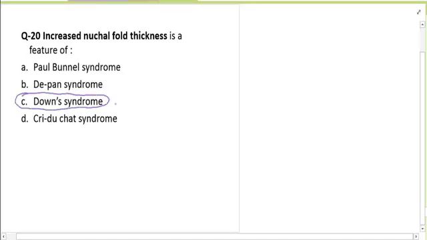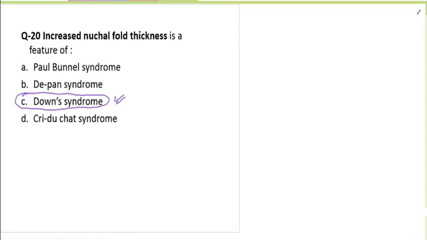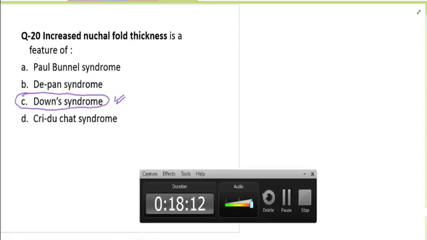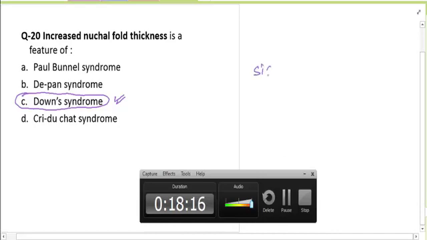The next question is a spotter. Increased nuchal fold thickness on an antenatal ultrasound is classic of Down syndrome. So it is a Down syndrome screen, trisomy 21, if you see it on an antenatal ultrasound in the first trimester.